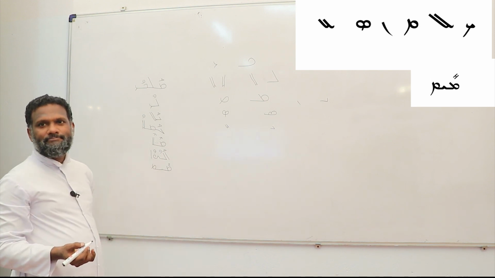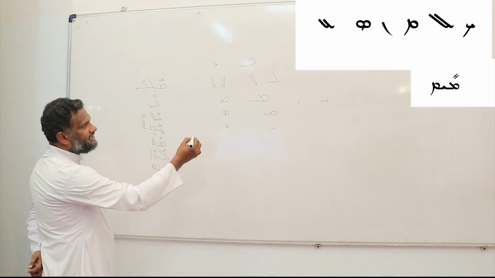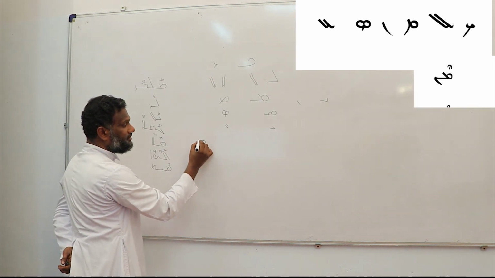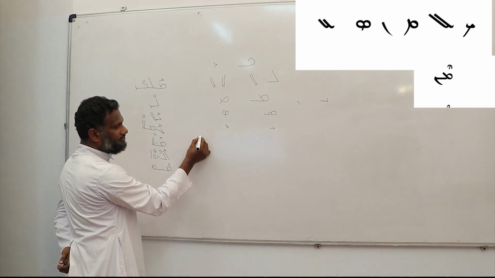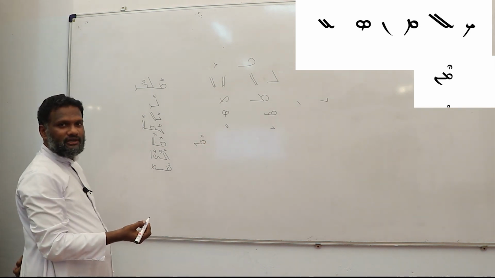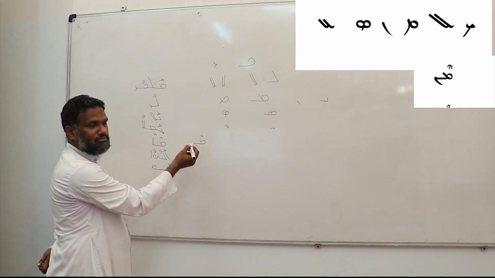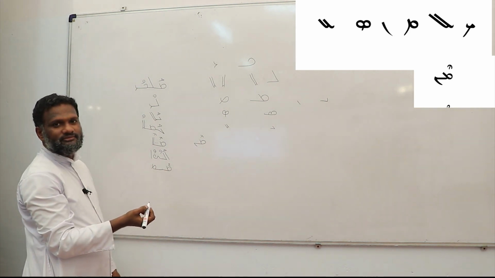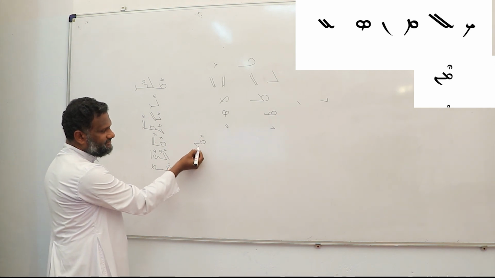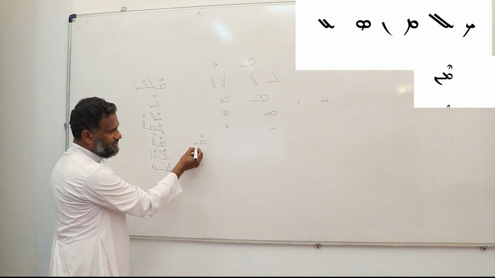Okay? Then the next letter, Noon. Men, preposition Men. Me, Noon. Here there are only two letters, Meme and Noon. Noon at the end of a word.